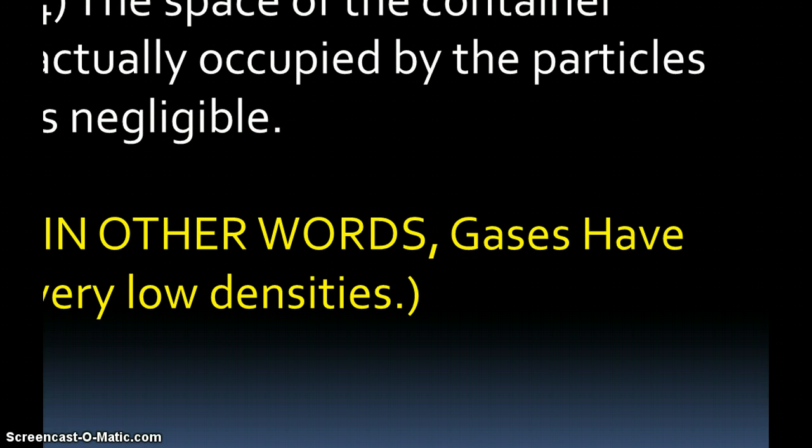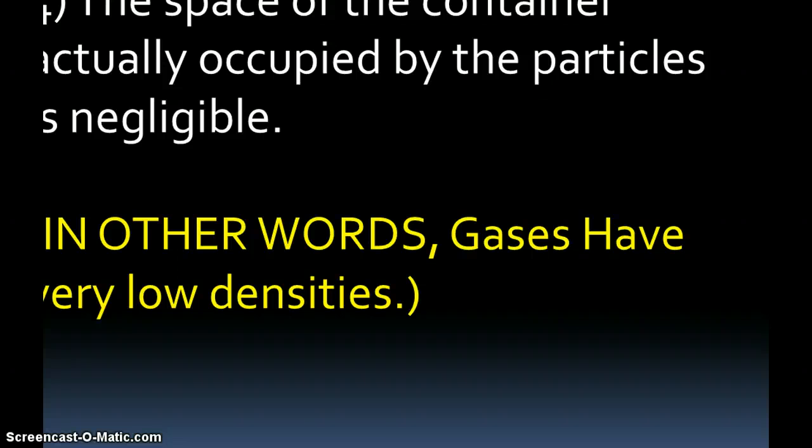In other words, these little bits of matter that make up the gas are spread widely apart, and most of the container is empty space with a few particles here and there. And this implies that gases have very low densities. In a 1 liter container containing some gas, there may be only a few grams of actual matter in there.